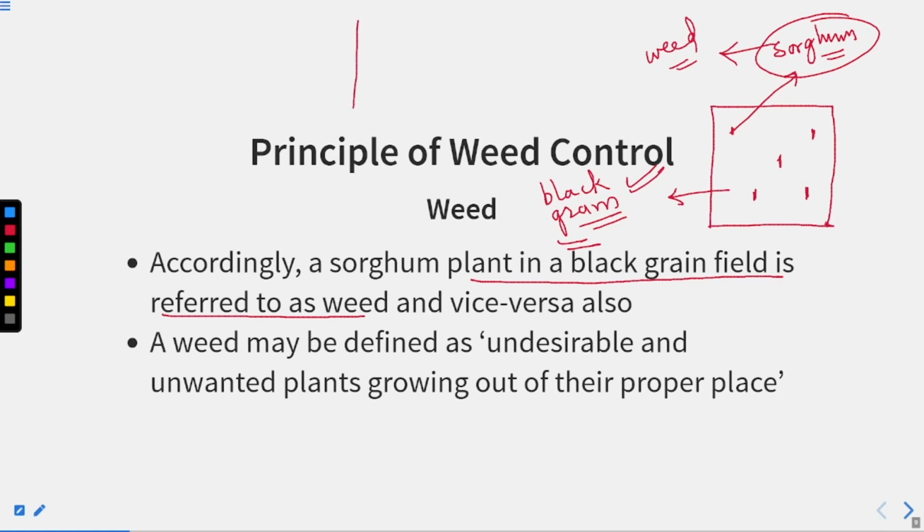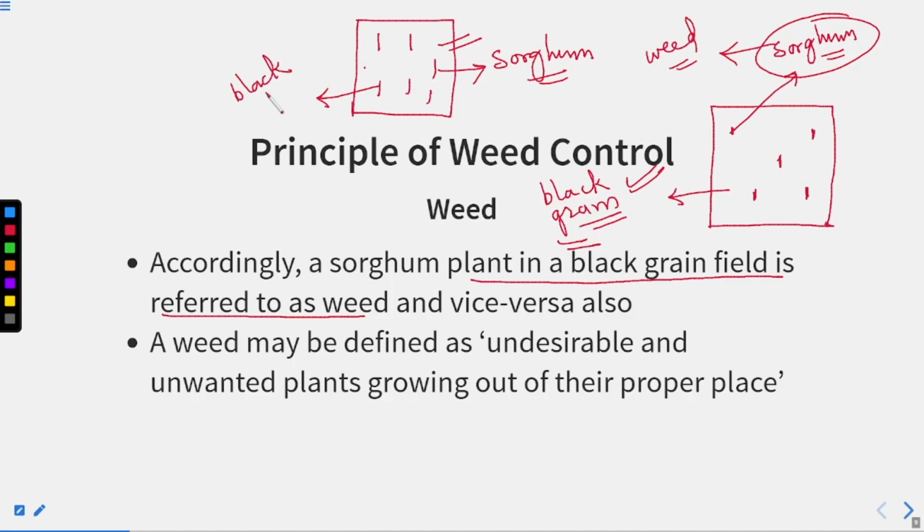And vice versa. Suppose we are growing sorghum as the main plant. So this is the cropland for the sorghum, and we have some black gram plants here. So this is not required this time, black gram. So this is weed. So now you understand what actually a weed is. What we want to grow, and the unwanted plant that is growing there, that is called a weed. And that could be any other crop plant as well, right?